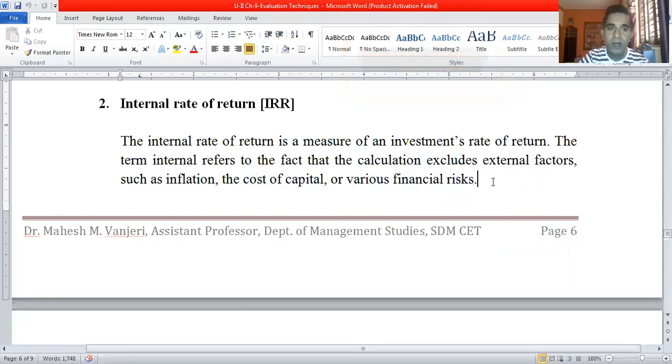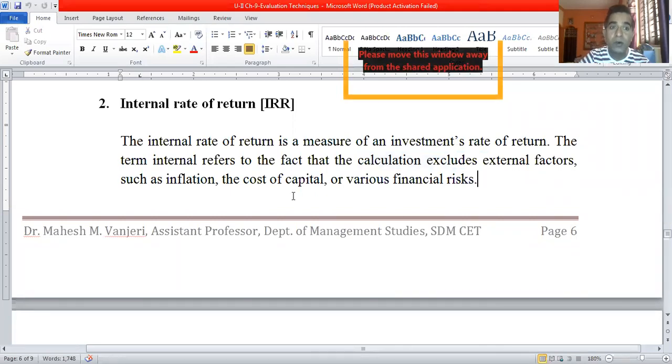So it is the rate of return earned, or estimated to be earned, on a project, excluding factors such as inflation, cost of capital, or various financial risks which are external to the firm.